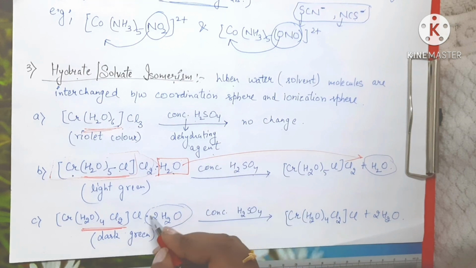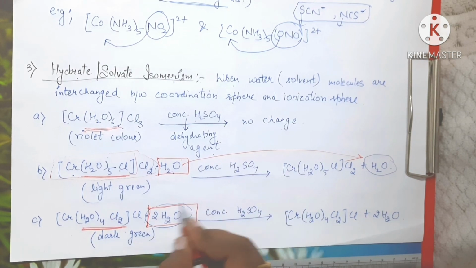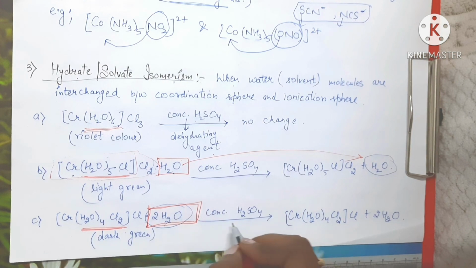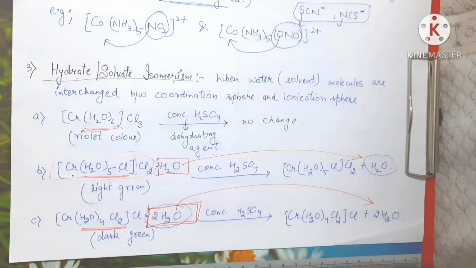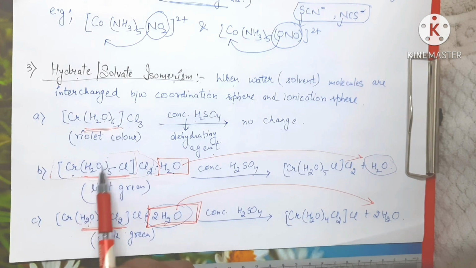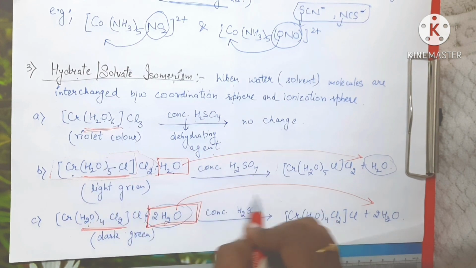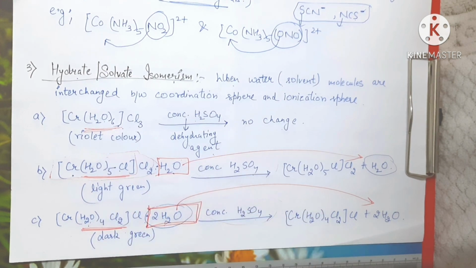In the third case, two water molecules are outside the coordination sphere. So when we add the dehydrating agent, these two water molecules are going to get removed, right? All the water molecules present inside the coordination sphere, which are acting as ligands in these complexes, are not going to get removed when we add any dehydrating agent to the complex solution.